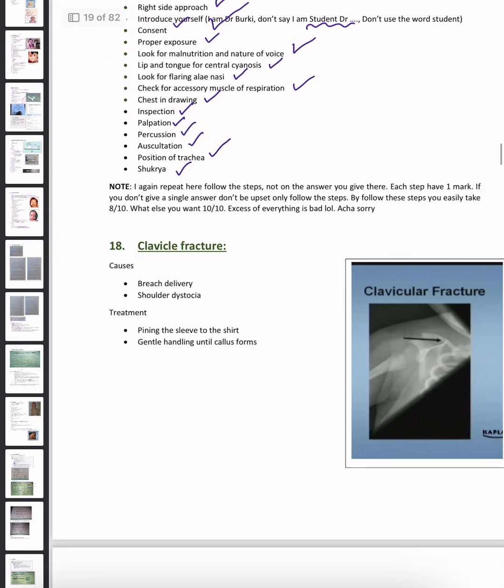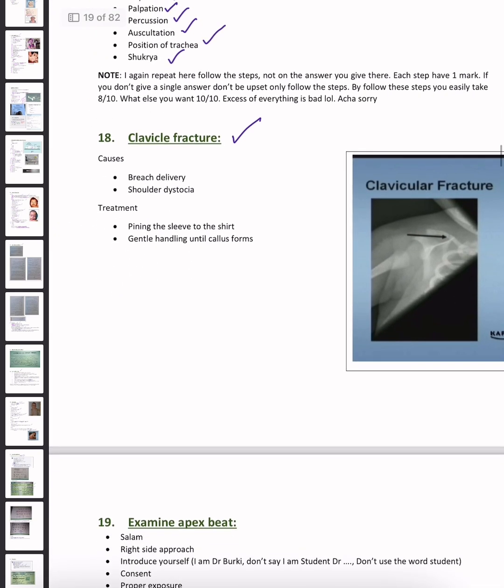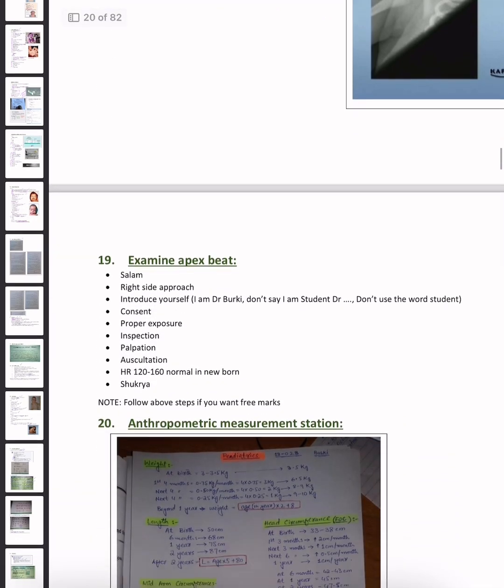The next station is what is clavicle fracture and what are the causes. The causes are breech delivery and shoulder dystocia. What are the treatment options? Pinning the sleeve to the shirt and gentle handling until callus forms.